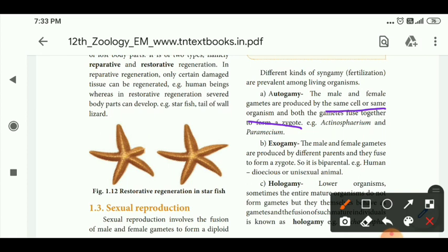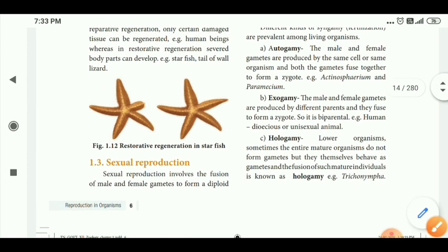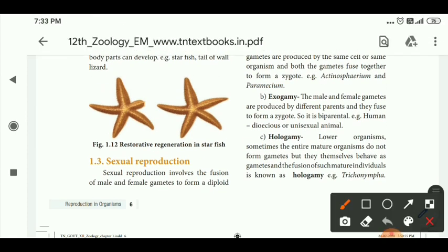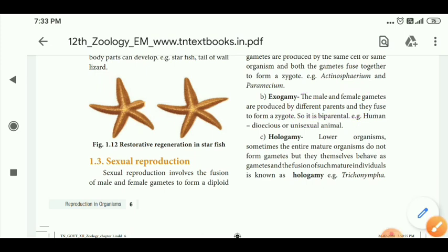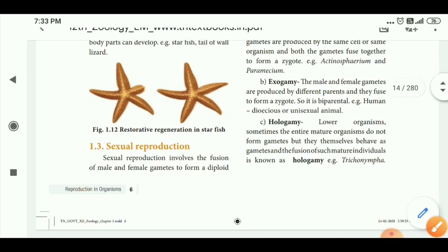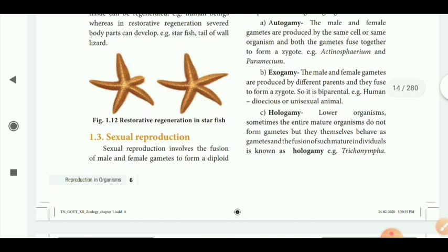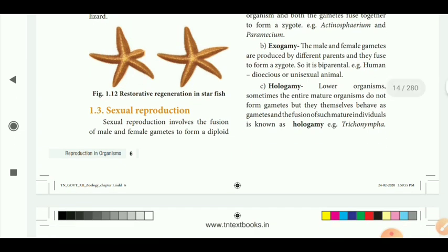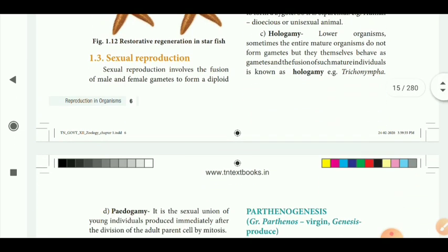Okay, so next is exogamy. What is exogamy? This is where the male and female gametes of different parents fuse, and that is called exogamy. The correct example of this, the biparental type, occurs in humans, which are dioecious, Homo sapiens.